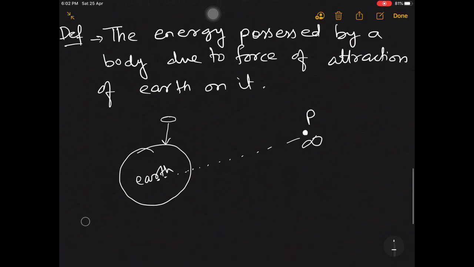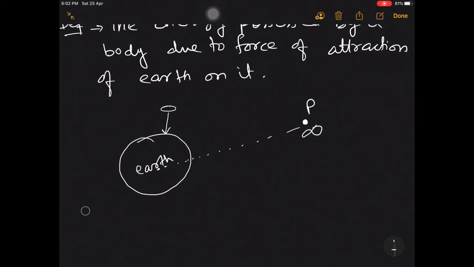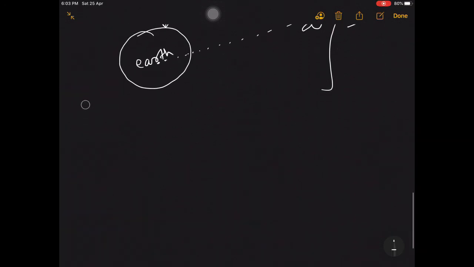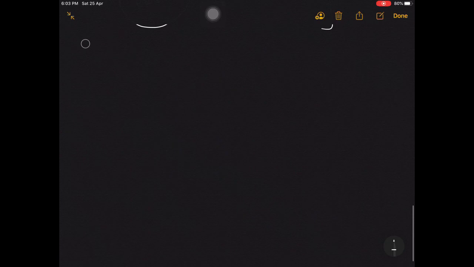But this concept will be more clear to you in class 11, so don't bother about it much right now. Alright, yes, so what I said, energy possessed by a body due to force of attraction of earth on it is called potential energy. Okay, now see, let us try to find the expression of potential energy, gravitational potential energy. This is the derivation.